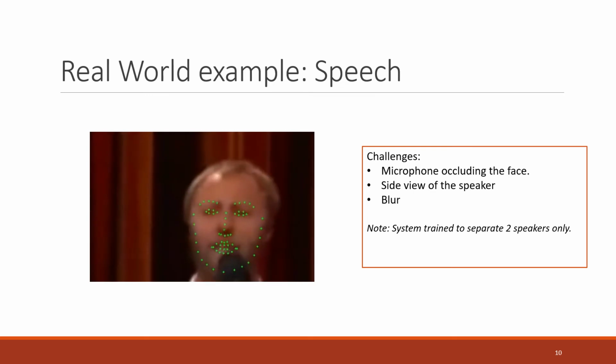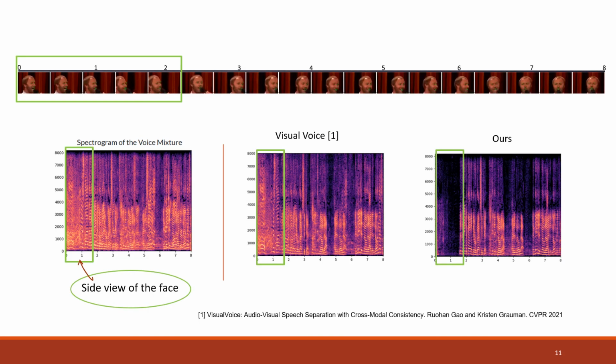This is a challenging scenario, as there is a side view of the speaker. Since we estimate 3D face landmarks, we better capture the motion information. We hypothesize this is the reason why our system models the silence of the target voice at the beginning of the sample successfully.